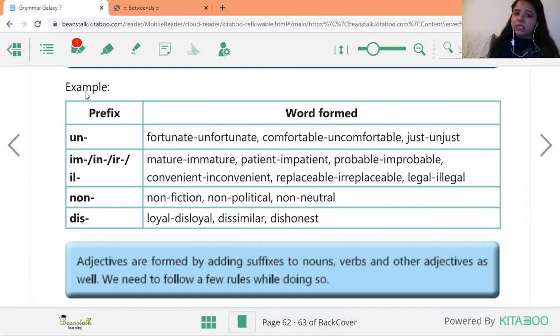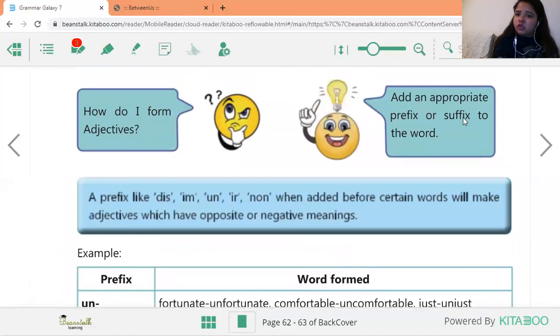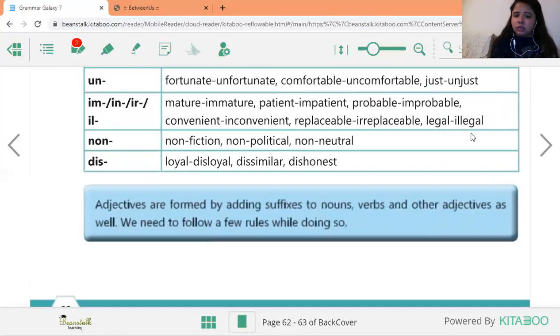So prefix means those that come before the word. Okay. And like they have said, prefix or suffix. Suffixes are those that come after words. Just to make the opposite word of it. Okay. So prefixes are like this, im, un, ir, non. When added before certain words will make adjectives which have opposite or negative meaning. Got it? So you can use these prefixes.